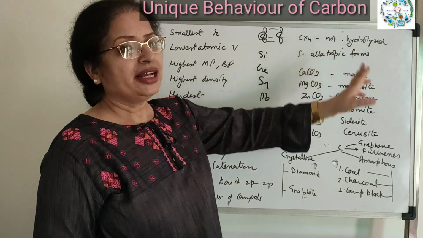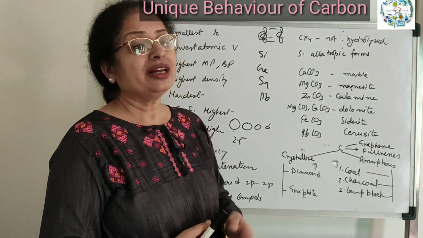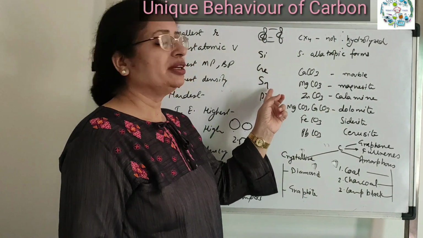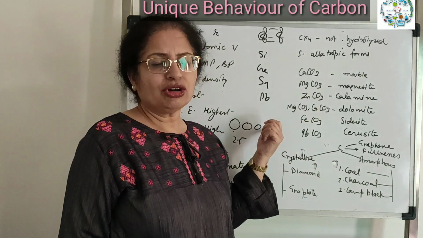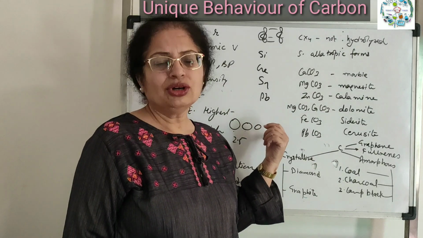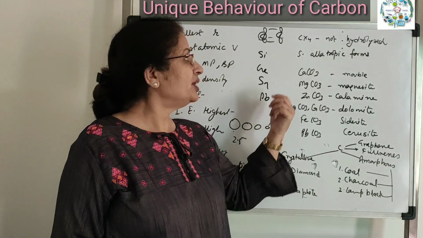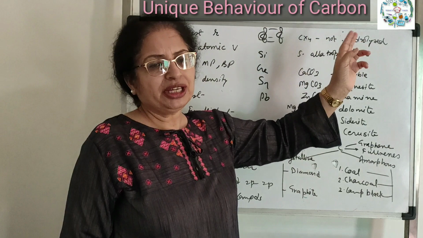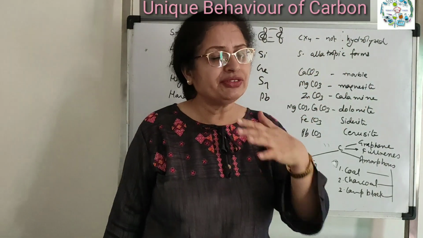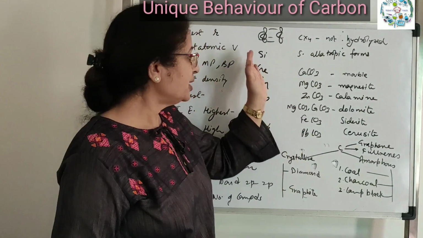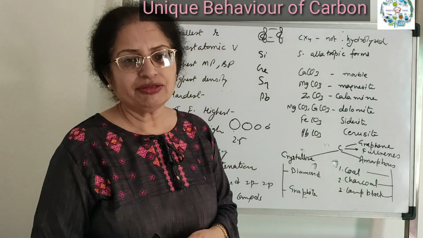Similarly, carbon halides are not hydrolyzed, while other halides, silicon, germanium, tin, lead halides, are hydrolyzed easily because they have vacant d orbitals. A water molecule can attack the vacant d orbital, whereas carbon has no vacant d orbital. And it occurs in 5 different allotropic forms, whereas other elements do not occur in that many forms.